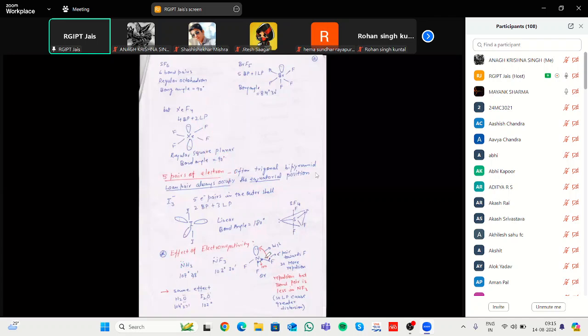Fluorine is more electronegative as compared to hydrogen, that's why it pulls bond pairs away, decreasing repulsion and bond length. That's why the bond angle is higher in NF3 as compared to ammonia.